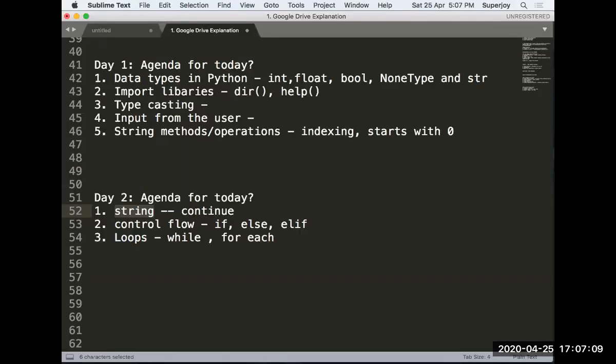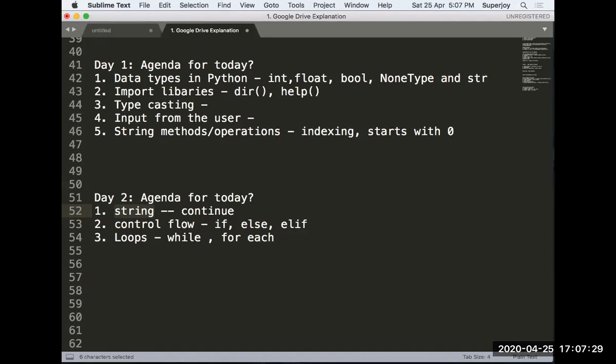Split was for converting a string to a list, right? So we'll talk about lists today in a very detailed way. And if you want to create a string from a list, you can use the join method, right?